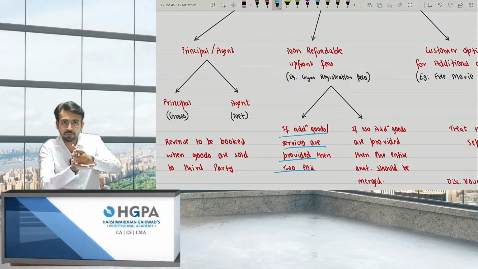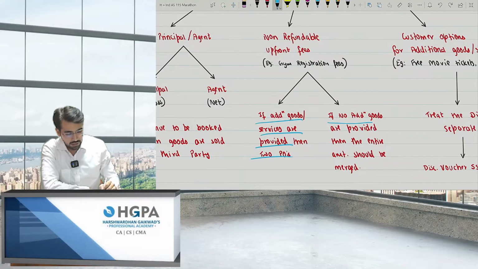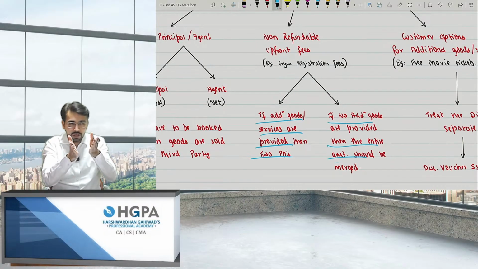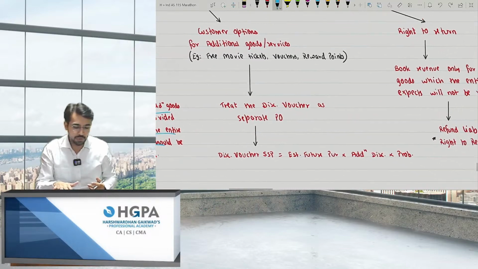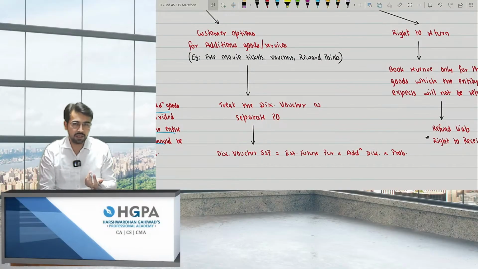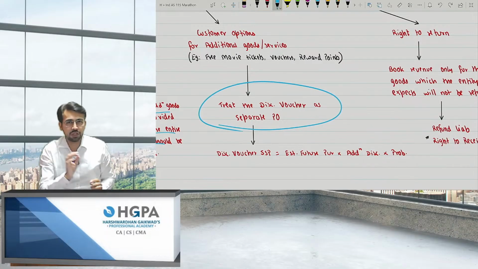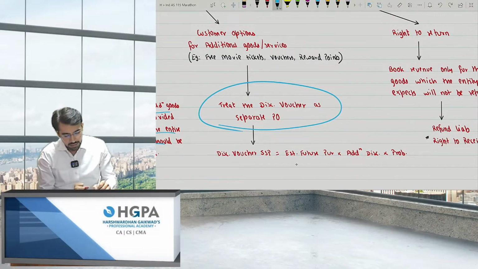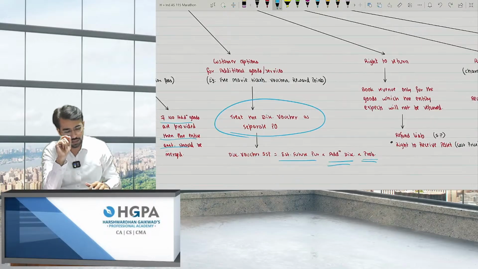Gym kit, book income on day one, and that 12,000 will be booked over the period, right? But if no additional goods are provided, then the entire amount should be merged. That is, the entire 15,000 was for the 1 year, right? That was non-refundable. Next is customer options, additional goods and services. If they are getting free movie tickets, vouchers, reward points, something like this, treat the discount voucher as a separate PO. And how will I calculate it? What is the SSP of the discount voucher? That is nothing but estimated future purchase, whatever the amount of future purchase is, into the additional discount, whatever the extra discount, say 30%, into probability. If the probability rate is given, just multiply the answer by probability, right? This was the third scenario.